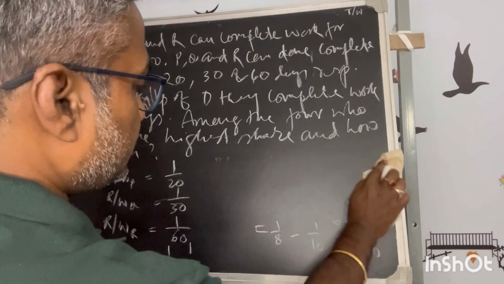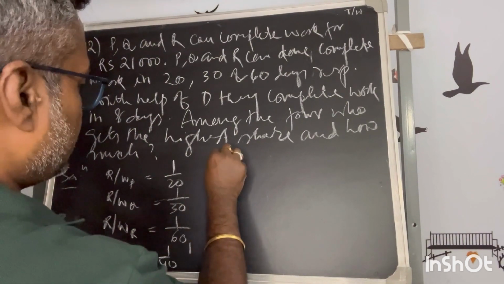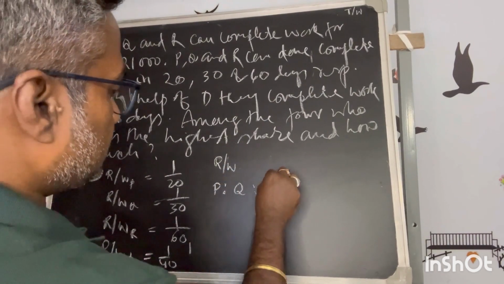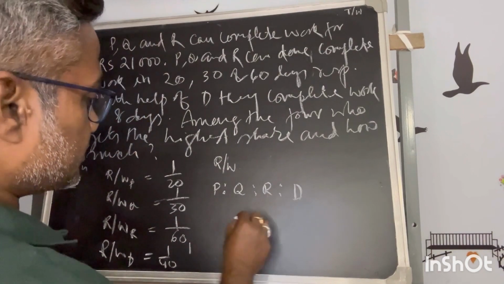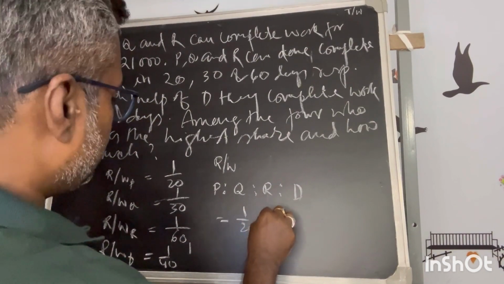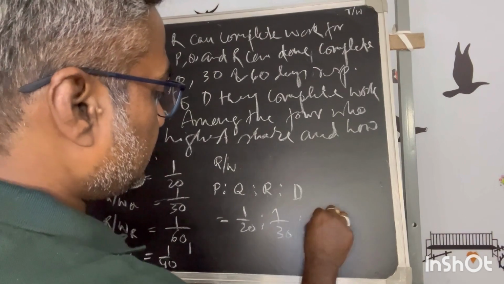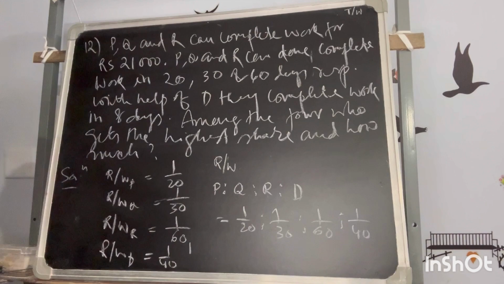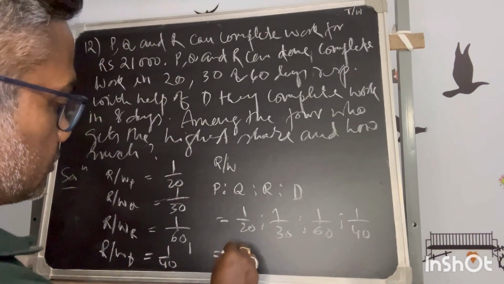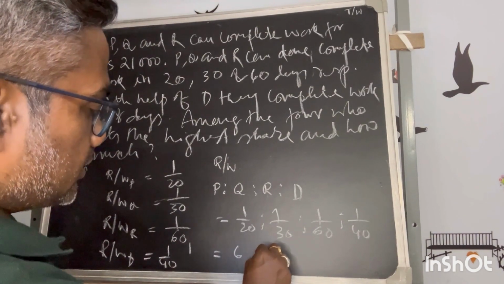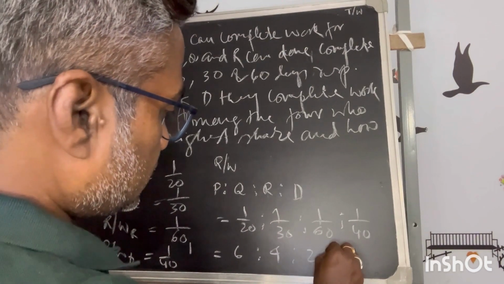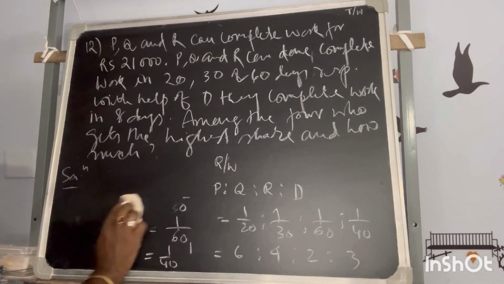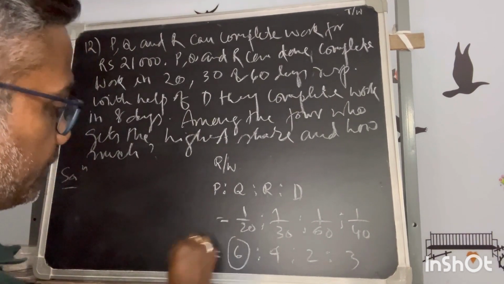So now the rates of work of all four are known. What is my next step? The rate of work of P is to Q is to R is to D gives the wages ratio. So 1 by 20 is to 1 by 30 is to 1 by 60 is to 1 by 40. What is the LCM of all these? It is 120, so multiply with 120. This will be 6 is to 4 is to 2 is to 3. This is the ratio. Now we will get the highest fraction, and definitely P will get it.